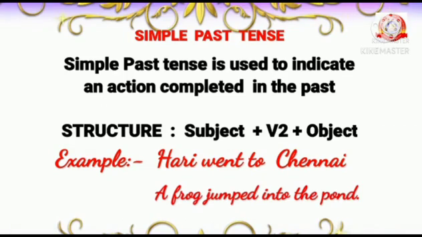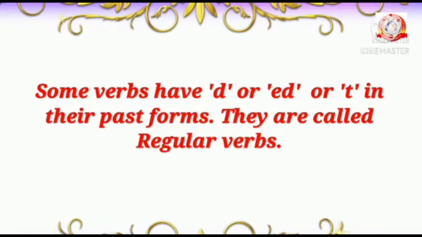Okay, listen to the next example. A frog jumped into the pond. Here, jumped is the past form of jump. Look at the words lifted and jumped. Here we add ed to the base form of lift and jump. Some verbs have d or ed or t in their past forms. They are called regular verbs.